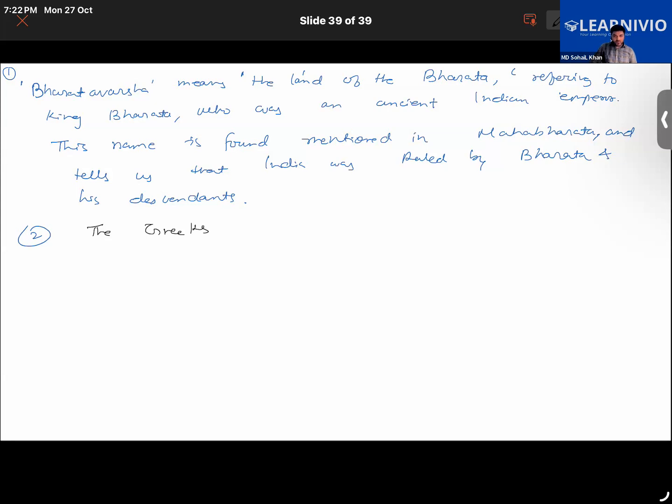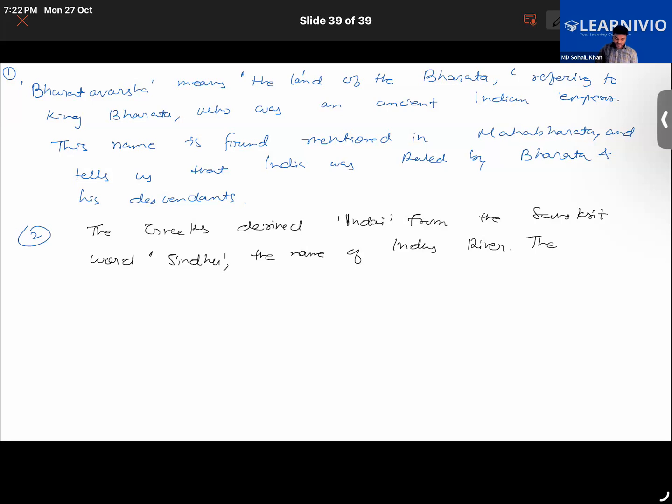So write down: the Greeks derived Indoi from the Sanskrit word Sindhu. Sindhu was the name of the Indus River. Sapta Sindhava meant the land of the seven rivers. Here it's simply Sindhu, so that refers to the Indus River.